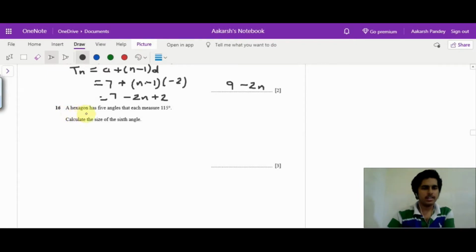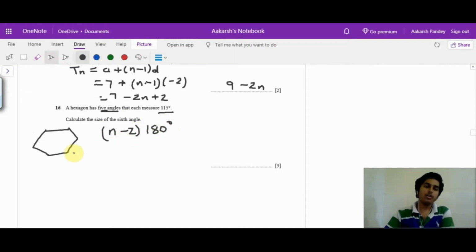We have that a hexagon has 5 angles, each of them measuring 115, and we have to calculate the sixth angle. Firstly, a hexagon is a six-sided figure, and we need to find the sum of all angles in this polygon. Either you can use this formula, which is n minus 2 into 180 degrees, or a more intuitive way is to divide the polygon into triangles. Like you have four triangles, which means the sum of angles will be 4 times 180.